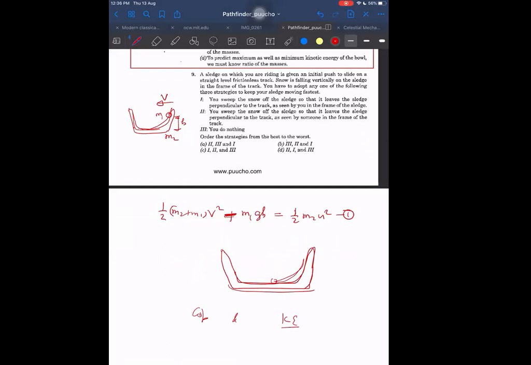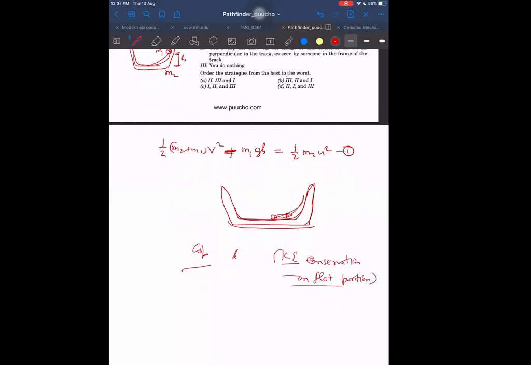Kinetic energy is not conserved in the entire process. It is conserved while it is going forward, kinetic energy conservation on the flat portion. Then we are using two equations: conservation of momentum and kinetic energy conservation on the flat portion. Don't you think it is like an elastic collision? It is like an elastic collision.